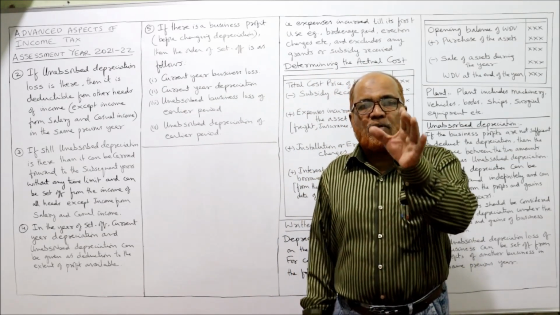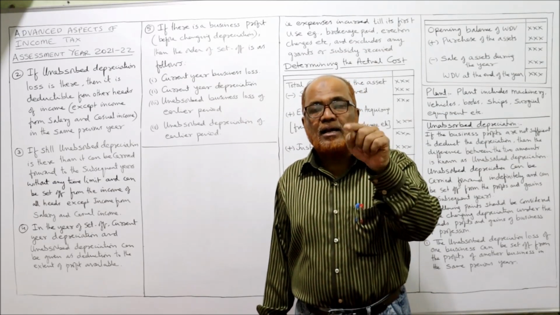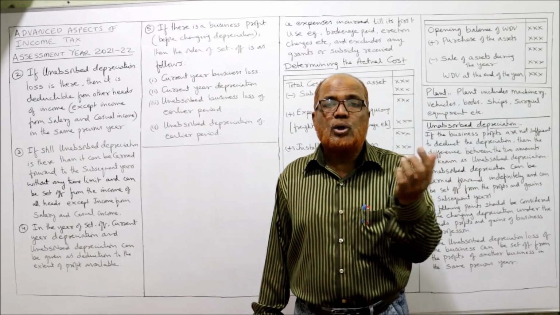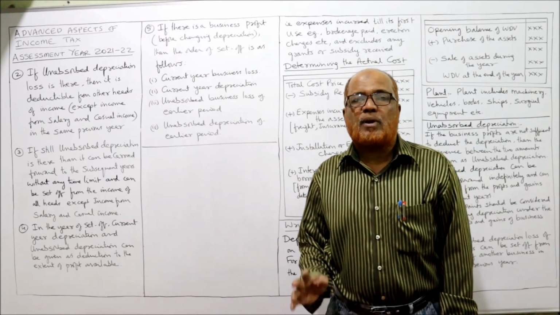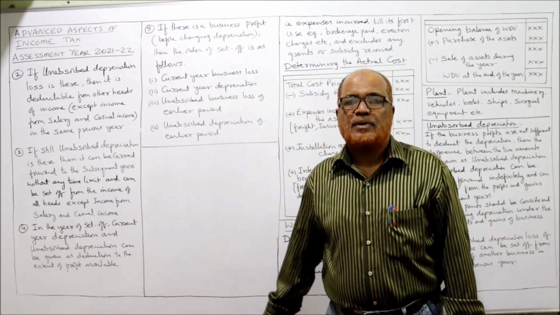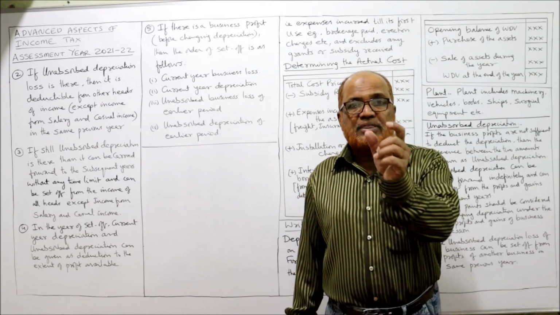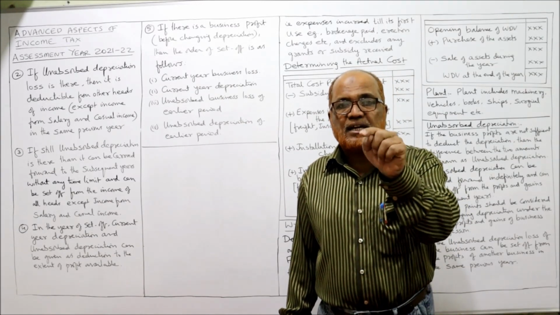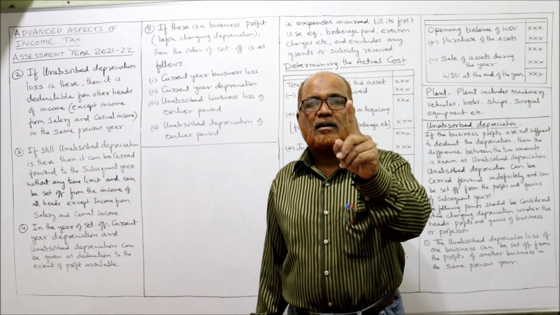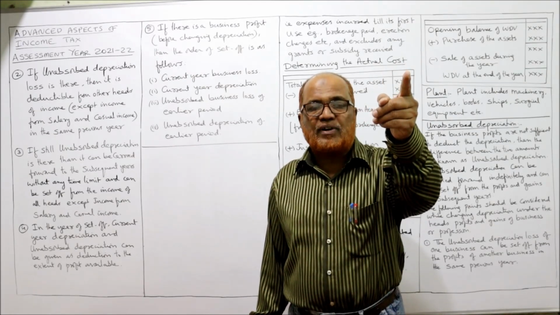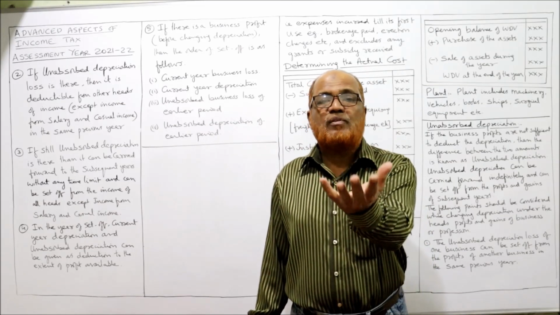So when we are calculating the profit of a business, we deduct the current year depreciation and unabsorbed depreciation of the previous year to the extent of profit available. Example, during the current previous year, the profit available is 1,50,000. This is the profit available before depreciation. From that 1,50,000, first deduct current year depreciation. Suppose current year depreciation is 1 lakh. So from 1,50,000 profit, deduct 1 lakh rupees depreciation of the current year. Now remaining profit is 50,000.